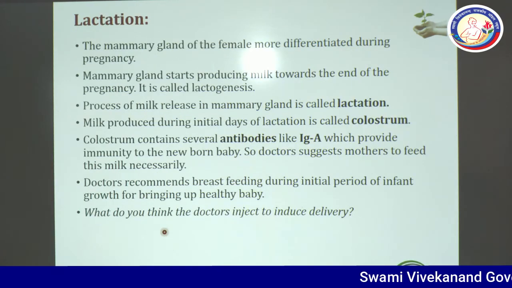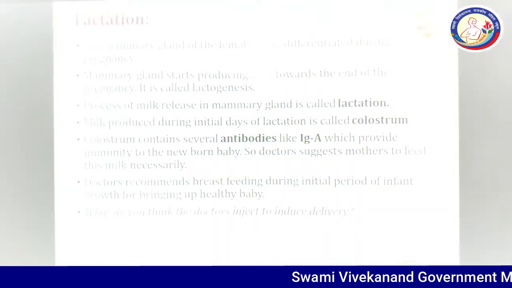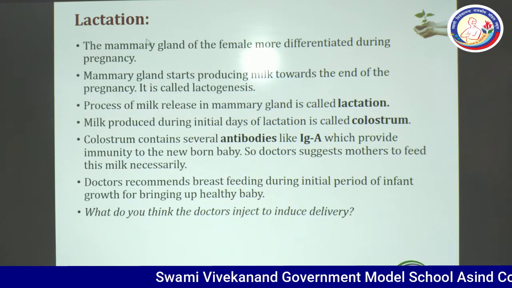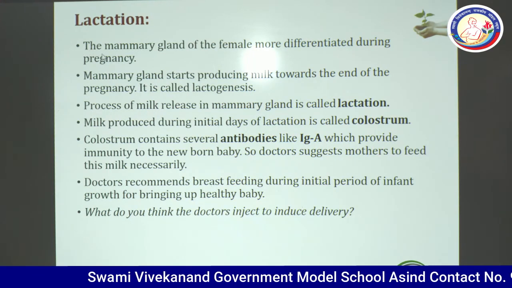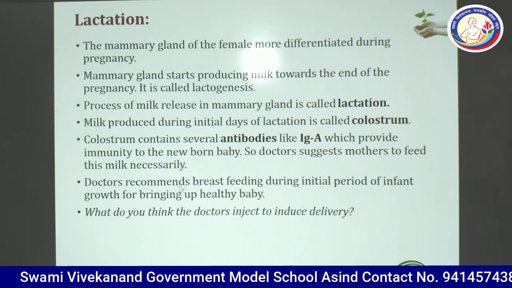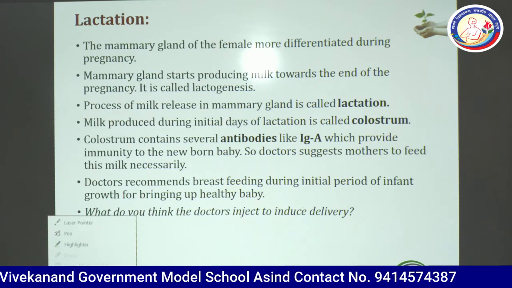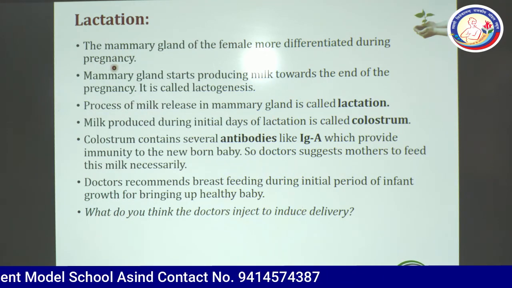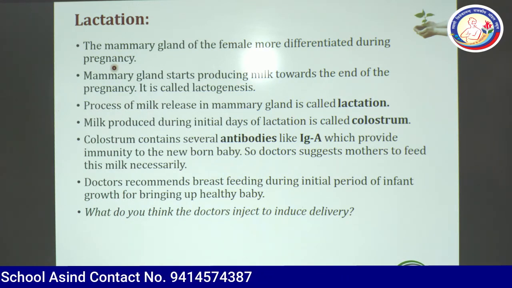The next point is lactation. After the parturition, after the delivery, the mammary glands of the female are more differentiated during pregnancy. So you can see there are many changes in the breast of the pregnant female.